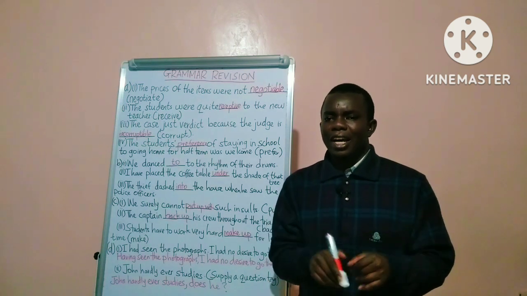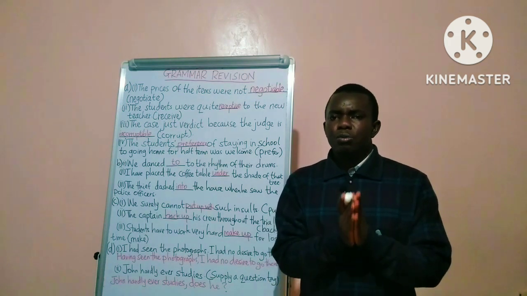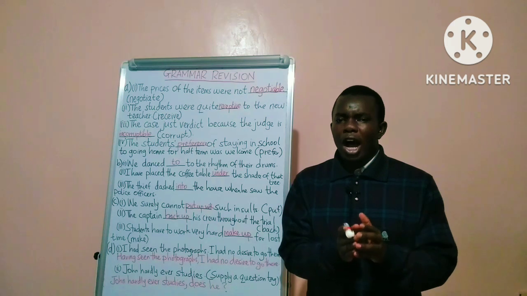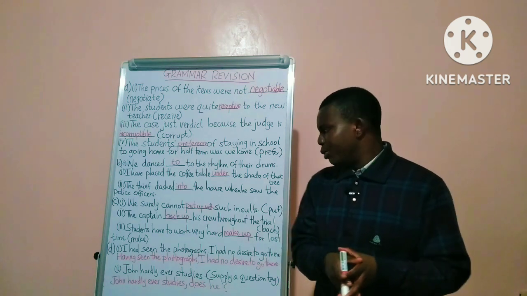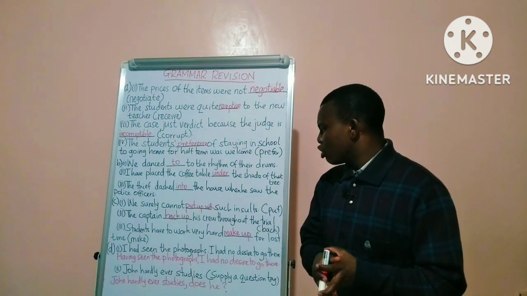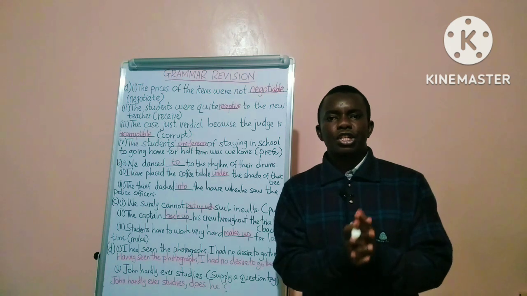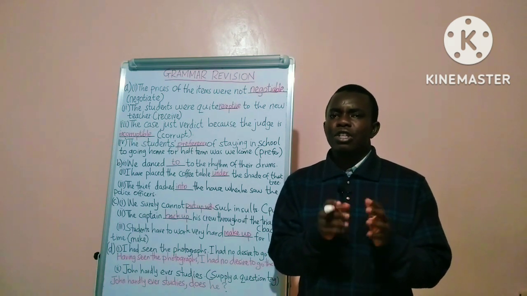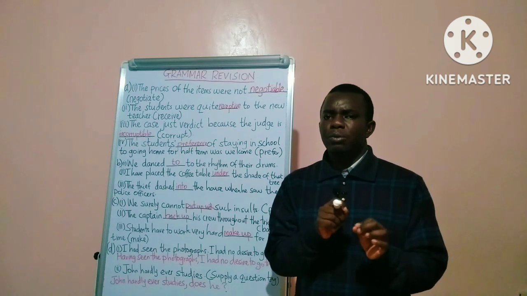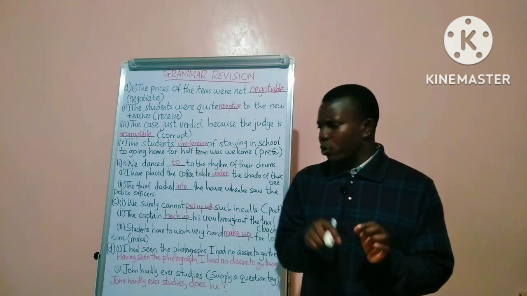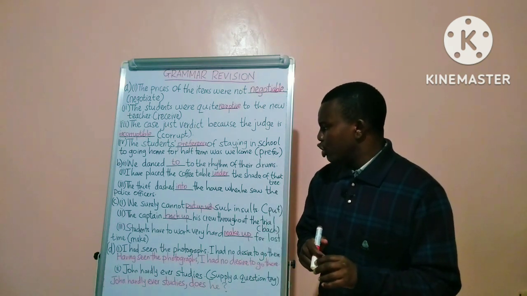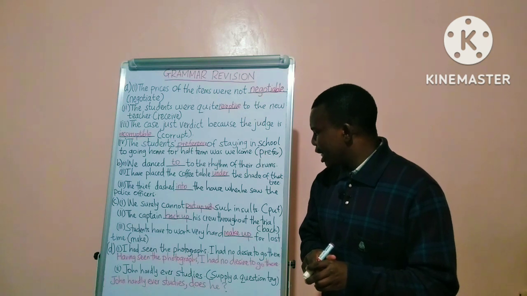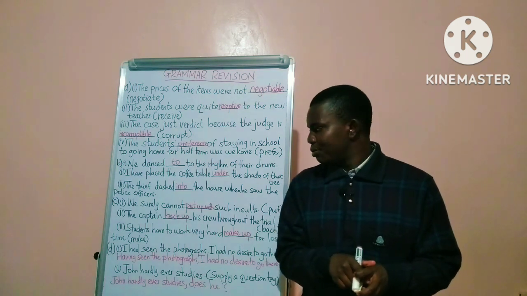Under the bracket there is the verb put. A probable word would be: we surely cannot tolerate such insults. And the phrasal verb beginning with put that means tolerate is put up with. So the answer: we surely cannot put up with such insults.